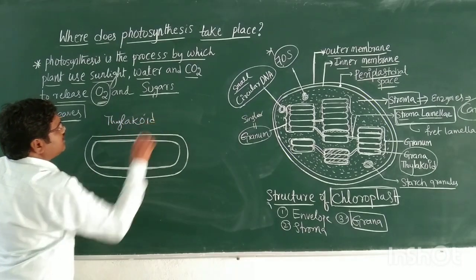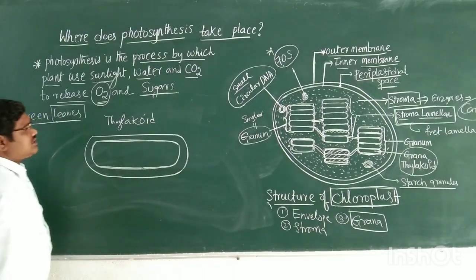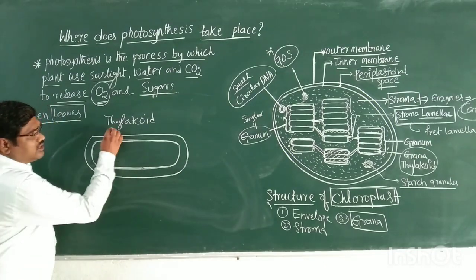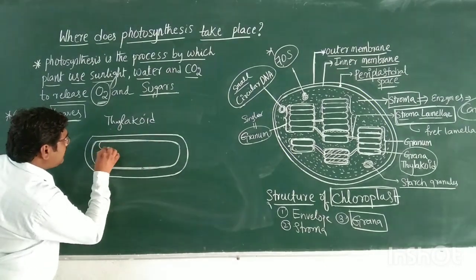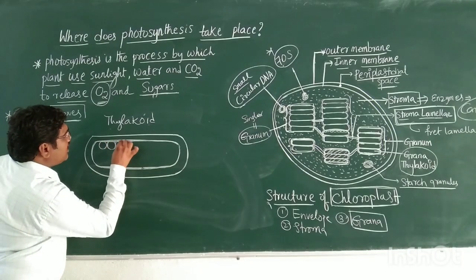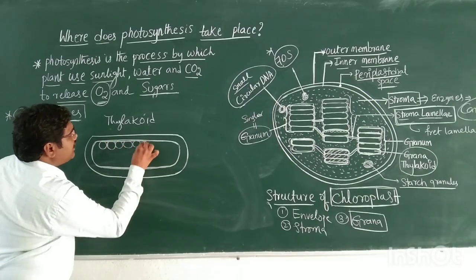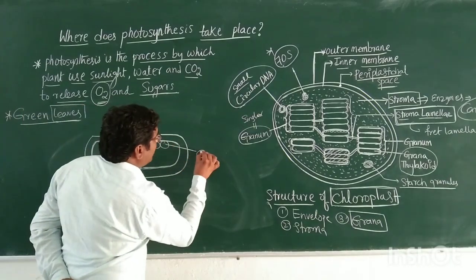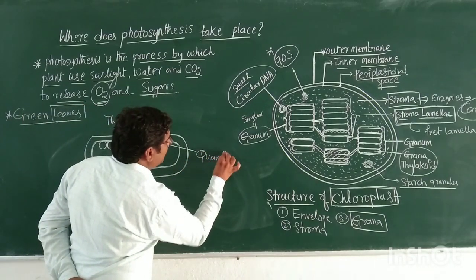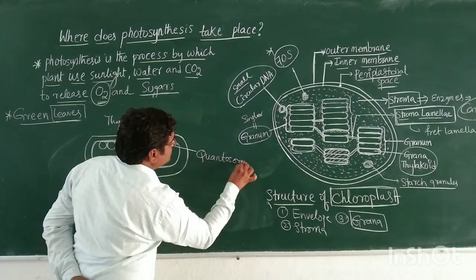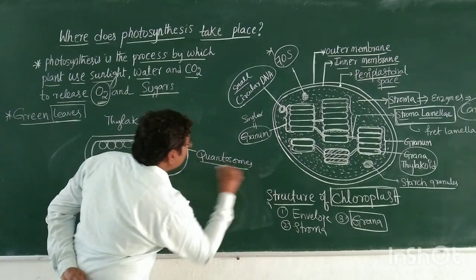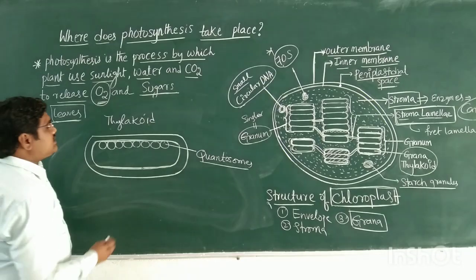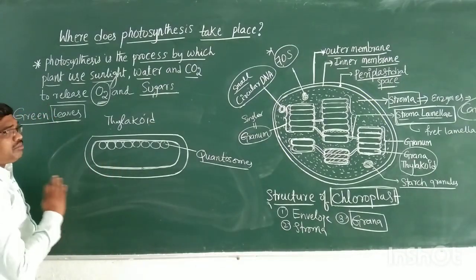In this thylakoid, where does photosynthesis take place? In the inner lining of the thylakoid membranes, there are many quantasomes. These quantasomes are present in the thylakoid membranes.